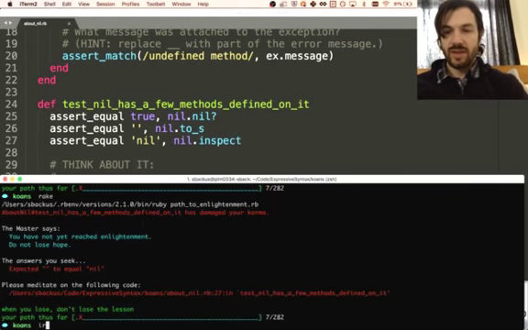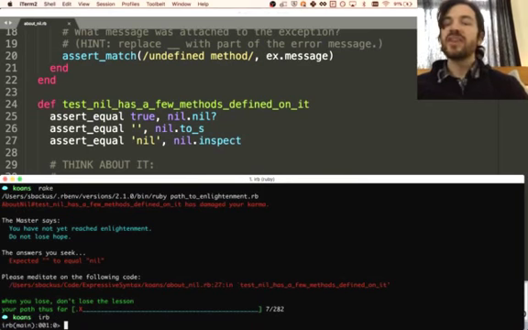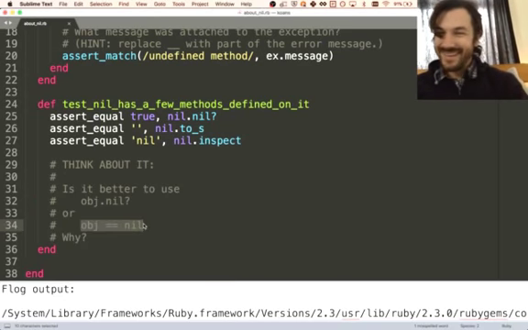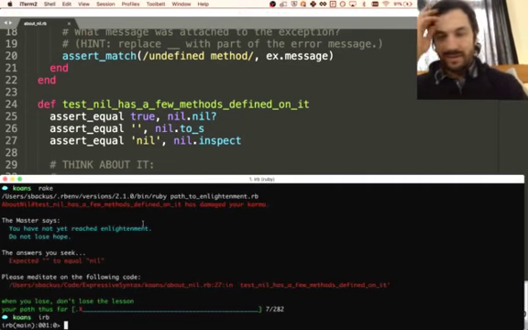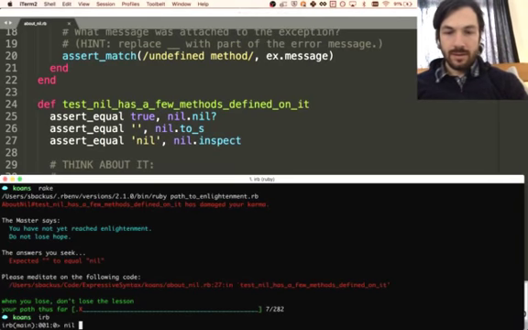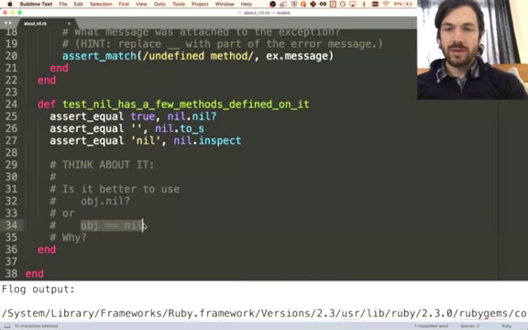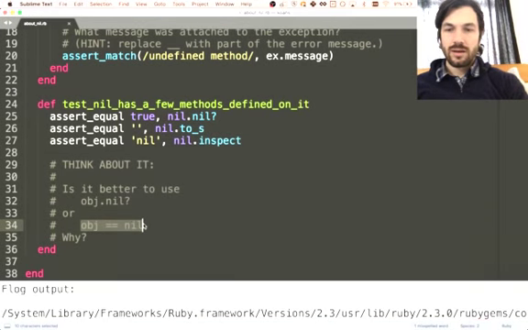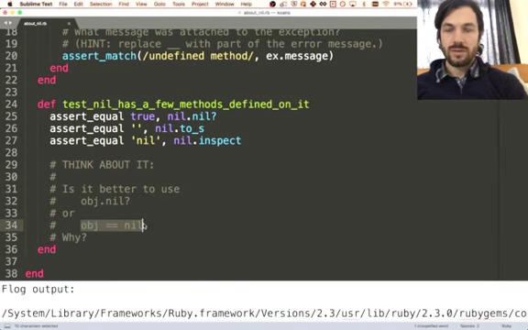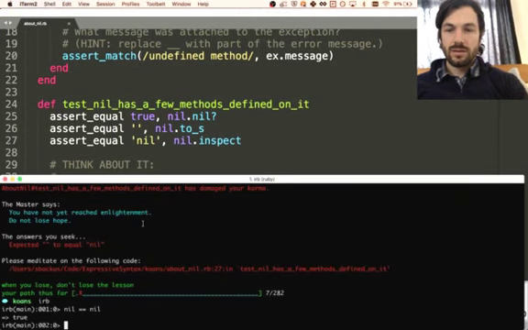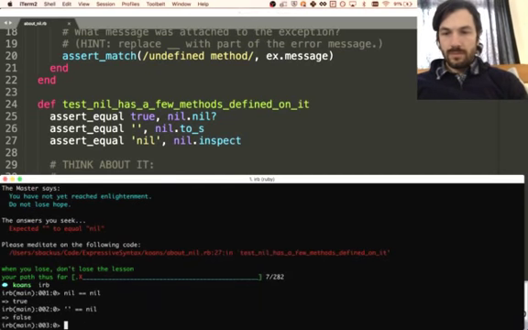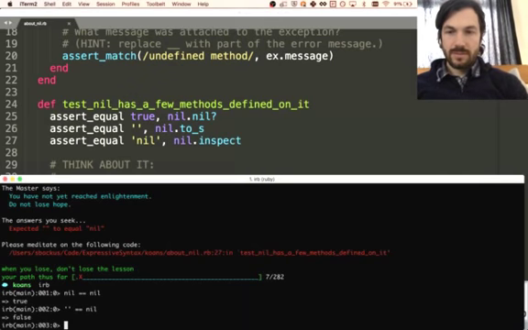Shall I test this hypothesis? So if I do nil equals nil, that gives me true. So why is it better to say object equal nil? And that gives me false.